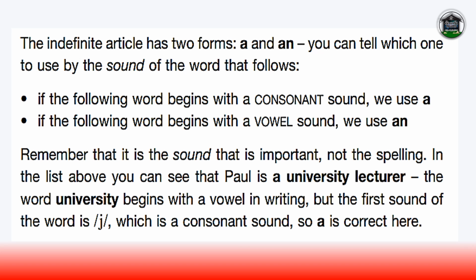The indefinite article has two forms, "a" and "an," and you can tell which one to use by the sound of the word that follows. If the following word begins with a consonant sound, we use "a." If the following word begins with a vowel sound, we use "an," and remember that it is the sound that is important, not the spelling. In the list above, you can see that Paul is a university lecturer. The word university begins with a vowel in writing, but the first sound of the word is /j/, which is a consonant sound, so "a" is correct here.